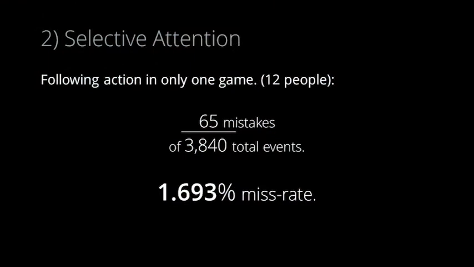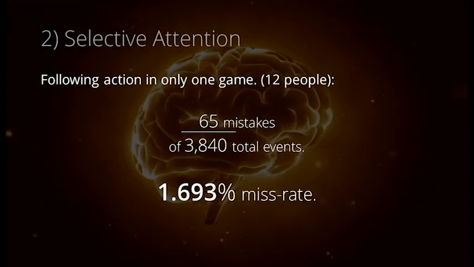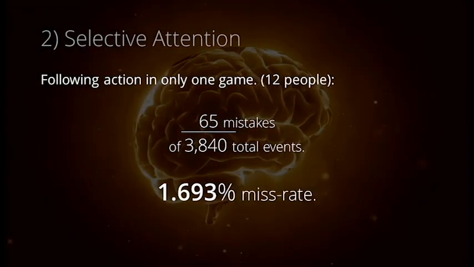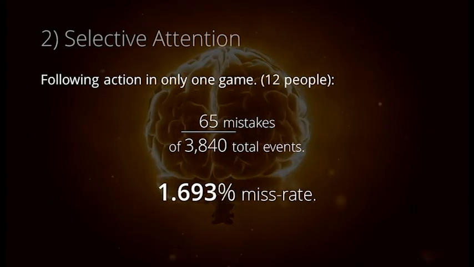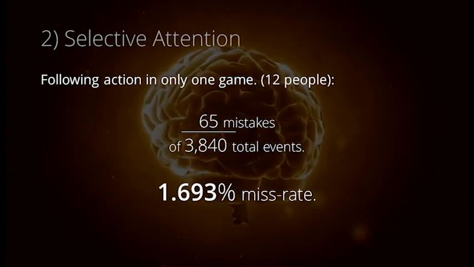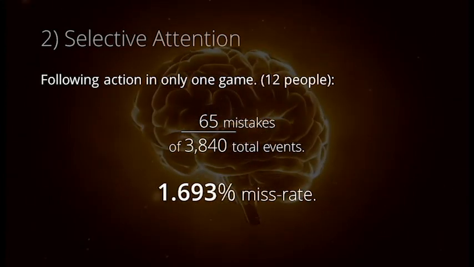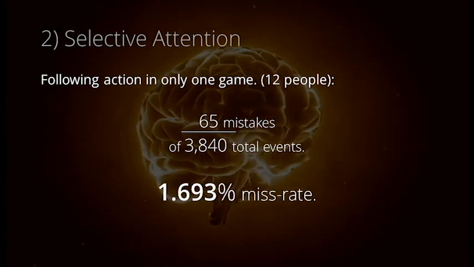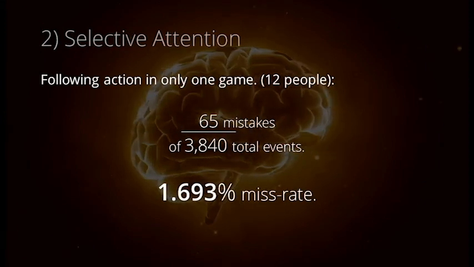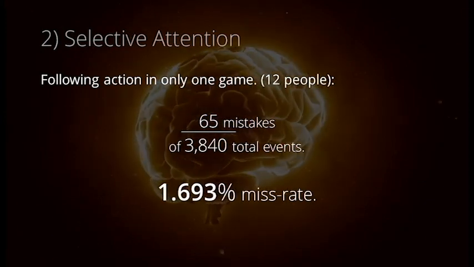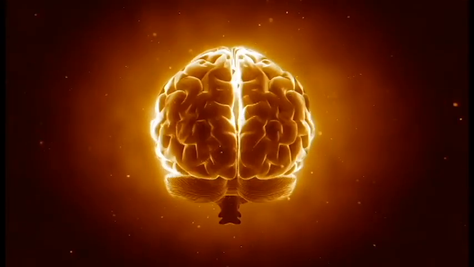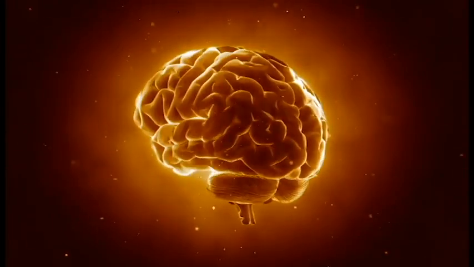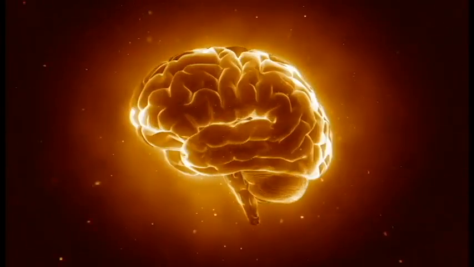When required to follow action in one game while ignoring the other for 20 minutes, 12 subjects in total made a collective 65 mistakes out of 3,840 total events. They could do this, quote, "without difficulty, even though both episodes were present in the same fully overlapped visual field." This was a miss rate of 1.693%. This shows that the human brain is amazingly good at blocking out one stimulus while focusing on another at the same time.